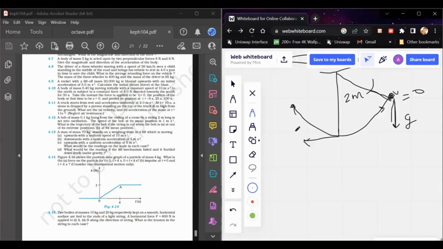Okay, so this is the velocity possessed by the bob, and if the string is cut at this point, what would happen? The gravity would be acting in this direction.